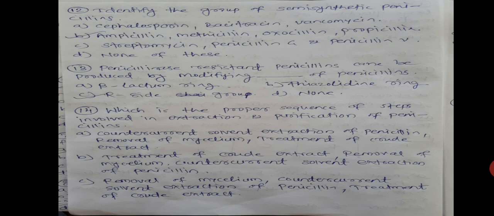Question number 14, which is the proper sequence of stages involved in extraction and purification of penicillins? After the fermentation of penicillin, which are the different stages that should be operated in sequence so that proper extraction and purification can be done?